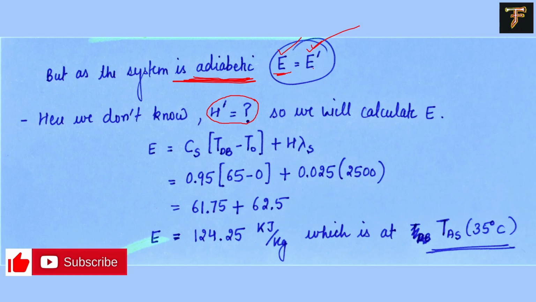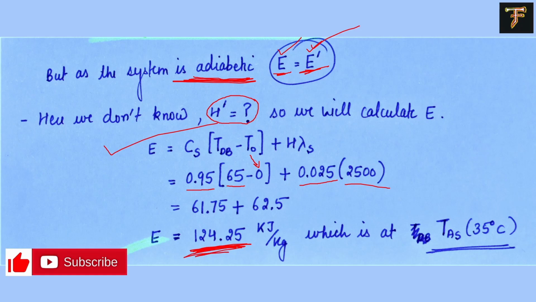This is for the input and this is for the output. So we will calculate for the input, and this will be like Cs times T dry bulb minus T naught plus H lambda S. We know the Cs value because we know the psychrometric ratio already, and the temperature was 65 degrees Celsius and T naught was 0 degrees Celsius, and this humidity is also provided to us, latent heat is also provided to us.